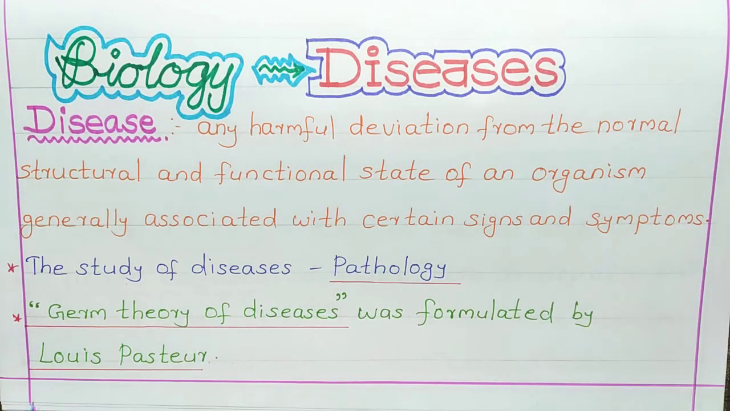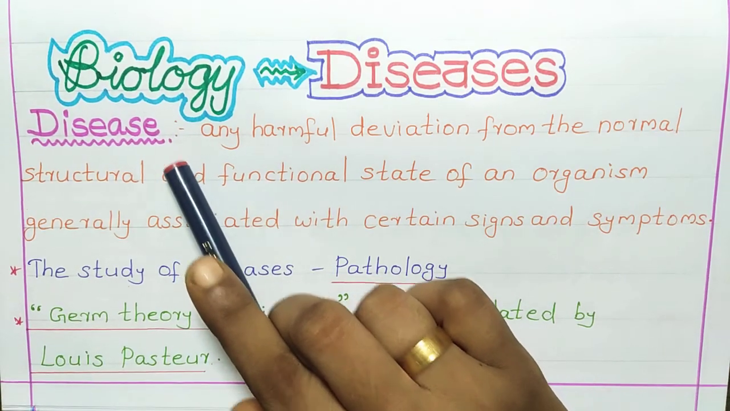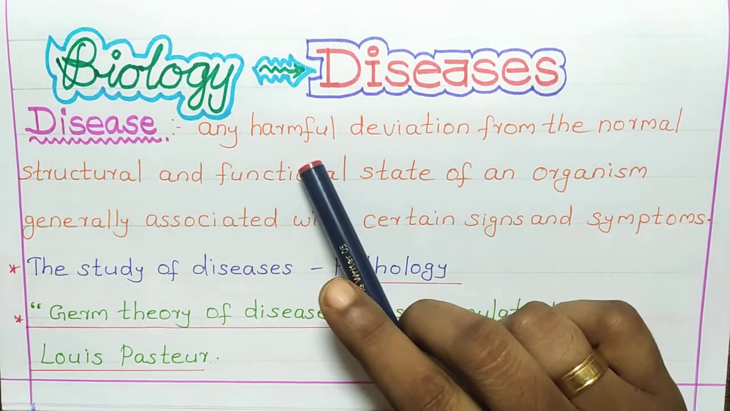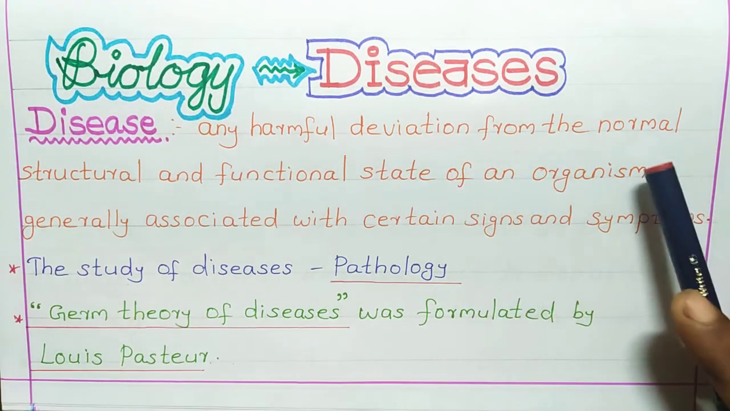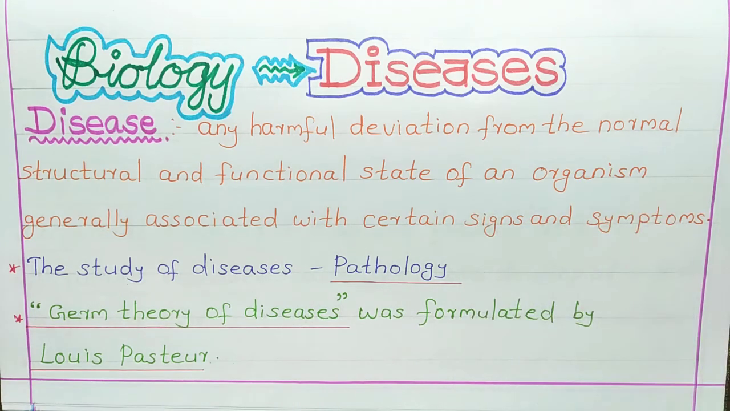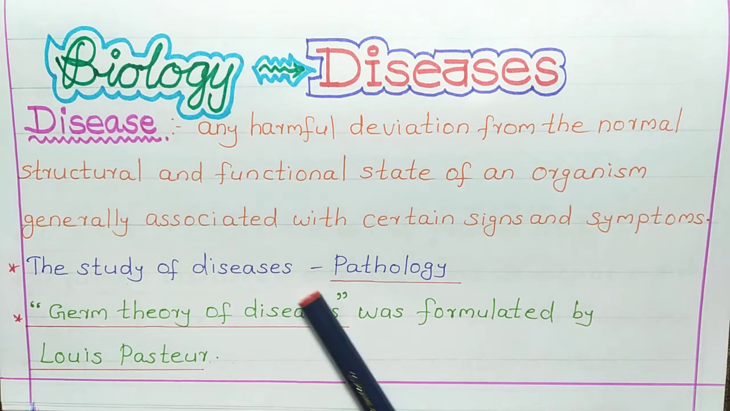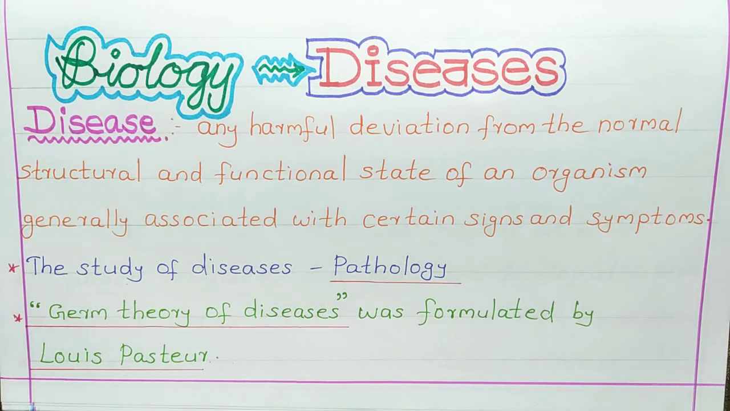Biology. Diseases. First, let's see the definition of disease. Disease is any harmful deviation from the normal structural and functional state of an organism, generally associated with certain signs and symptoms. This is the definition of disease. The study of diseases is pathology. So, pathology is the study of diseases.